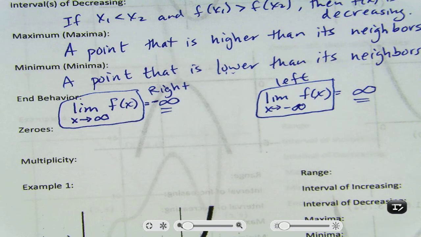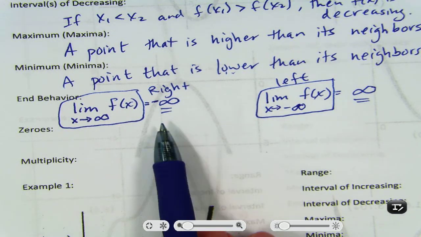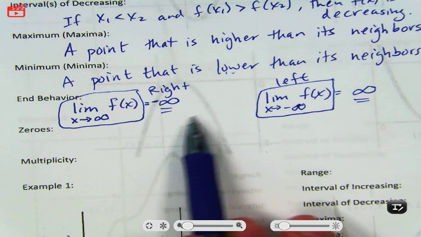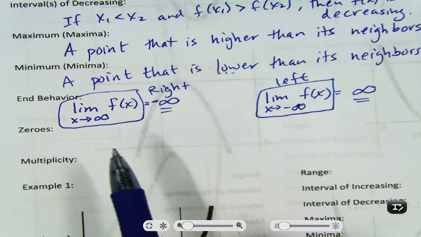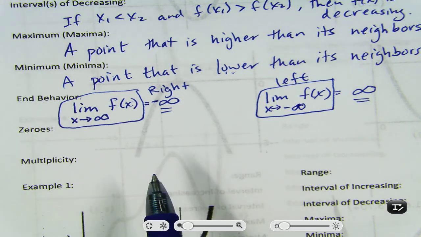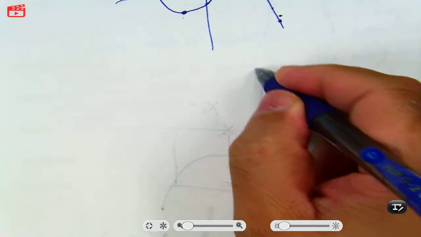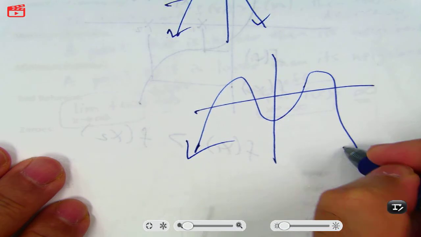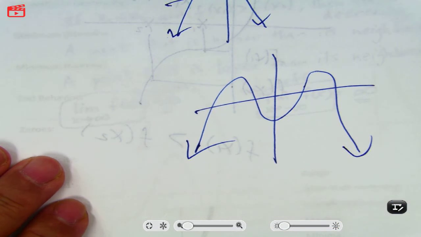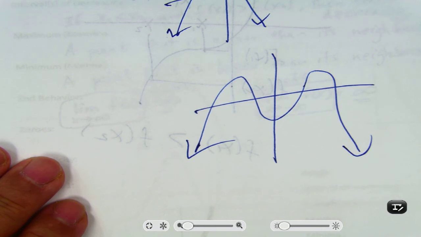Okay? Now, they're not always opposite of each other. Sometimes they're the same. Okay? Sometimes they're both negative infinity. Sometimes they're both positive infinity. Look at that bigger graph. If they're both negative, wouldn't it look like an M? Yeah. So if they're both going down, it'll look like this. Right? They're both going down. Oh, that's just a parabola. Yes. Well, it doesn't have to be, though. It could be this. Right? They're still both going down. It's not a parabola anymore. And it's like an M. A W. For the positive, it would be a W.